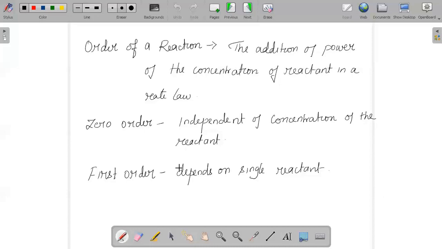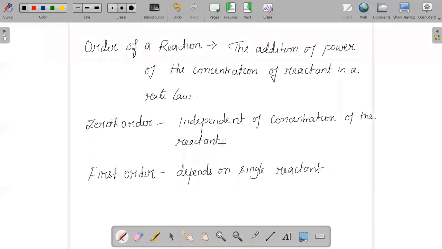So how do we categorize the zero order reaction? If the rate of a reaction is independent of the concentration of the reactant which is participating in the reaction, then that particular reaction we give the name zero order reaction or zeroth order reaction. The reaction which is independent of the concentration of your reactant.